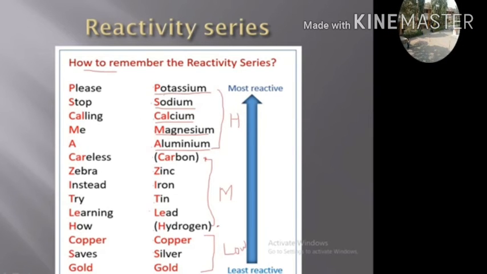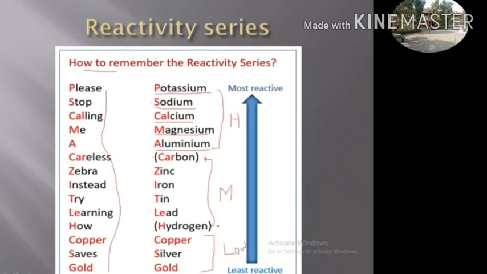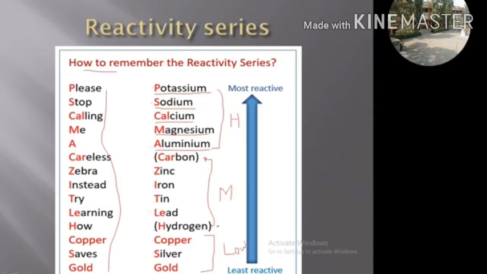This is the simple way to remember the reactivity series of metals. In this way, we can easily know all the metals included in the reactivity series by their order of reactivity.